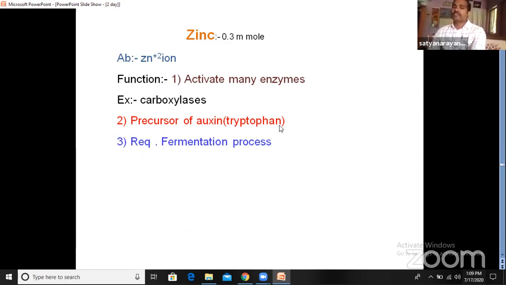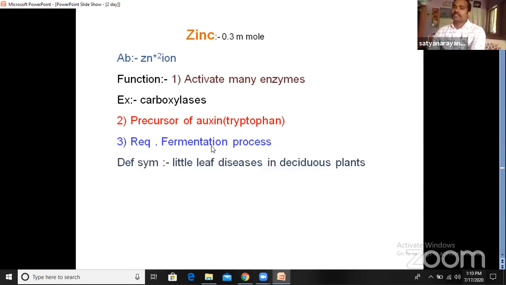Then it is required for the fermentation process also. Children, can you recall what is fermentation? Fermentation is an anaerobic respiration where the glucose molecule is partially oxidized and converted into ethyl alcohol, and sometimes lactic acid is also produced. So that process is called fermentation. So for the fermentation process, zinc ion is required.